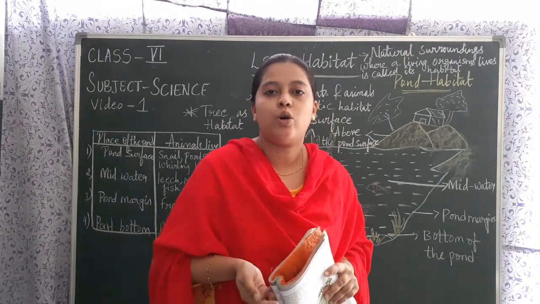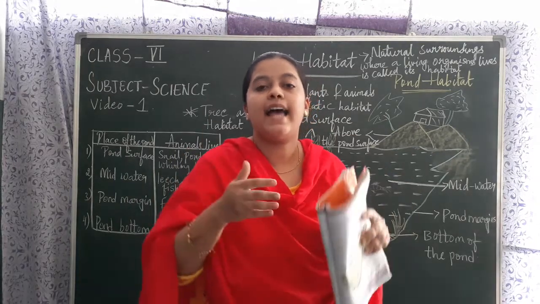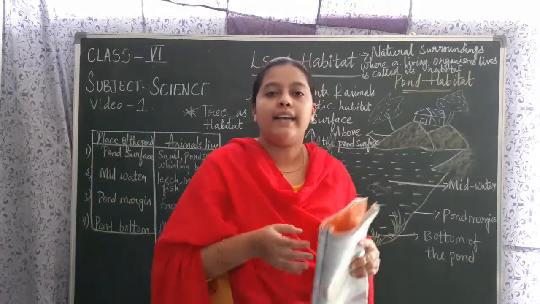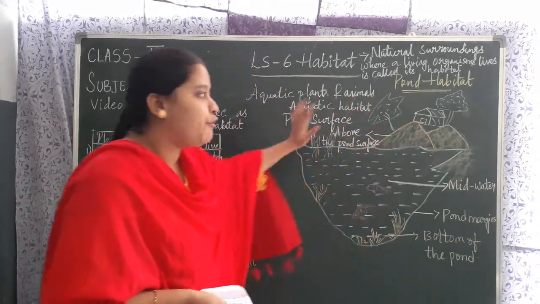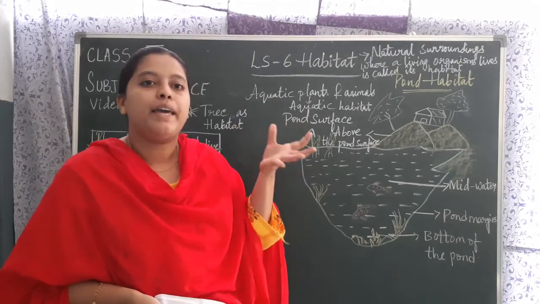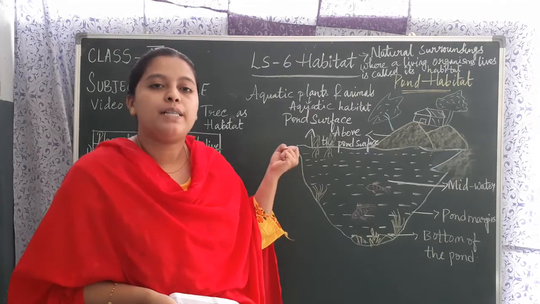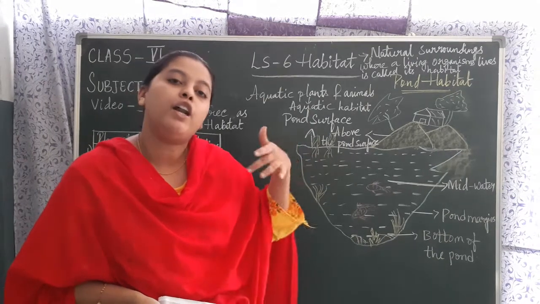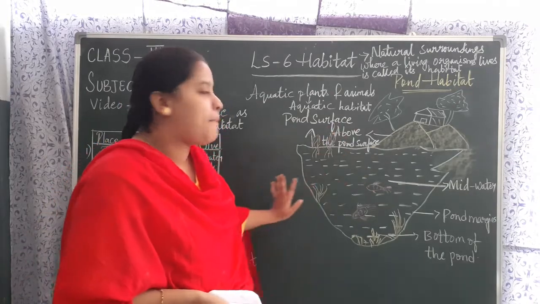Okay, for example, crow. Where do you find crows? You will find crows on the trees. Okay, it makes the nest. Okay, that is the habitat of the crow. Okay, in the same way, today we are going to learn about pond as a habitat. Before knowing how a pond is a habitat for different organisms, you must learn it closely. Before learning it closely, first you must know what the parts of the pond are.